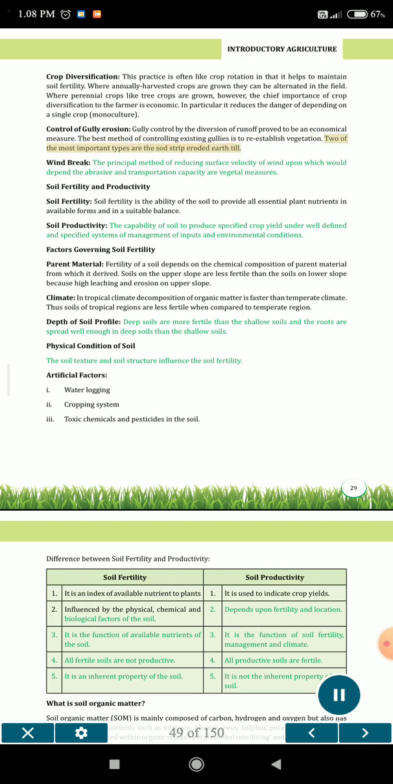Two of the most important types are the sod strip and eroded earth fill. Windbreak. The principal method of reducing surface velocity of wind, upon which would depend the abrasive and transportation capacity, are vegetal measures.